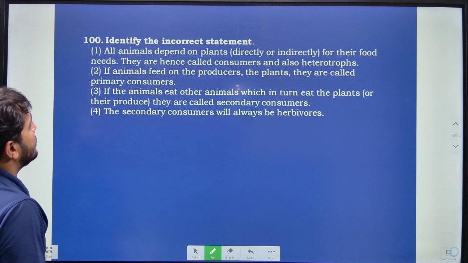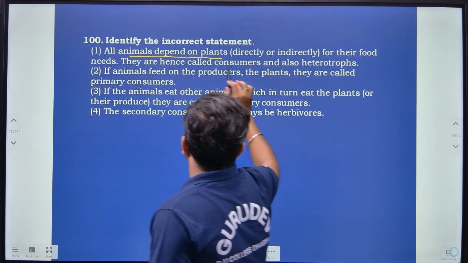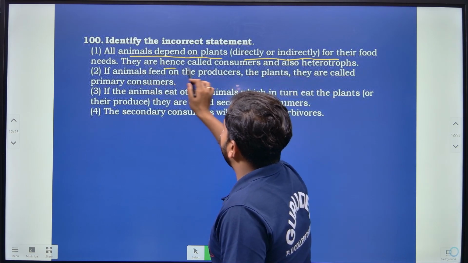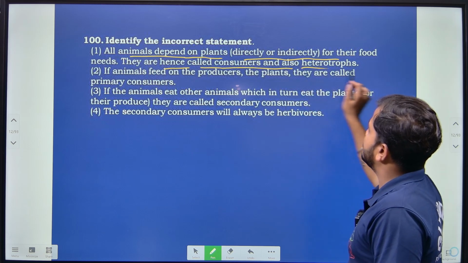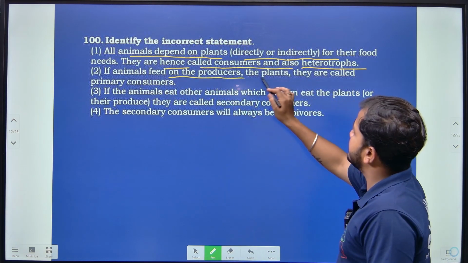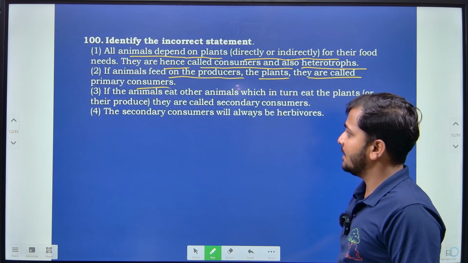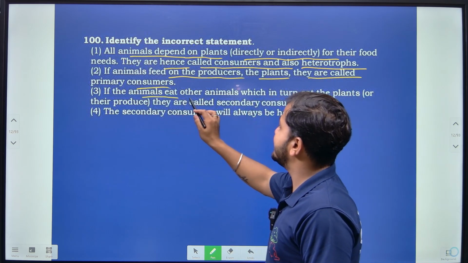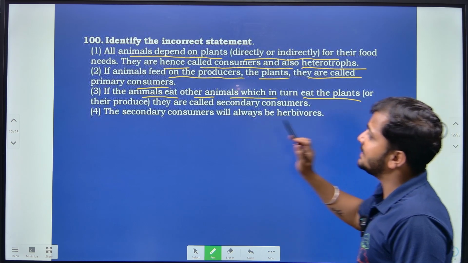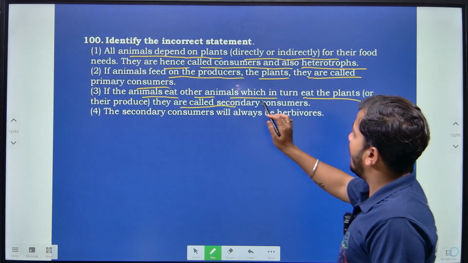Then identify the incorrect statement. Here, all animals depend on plants, directly or indirectly, for their food needs. They are hence called consumers and also heterotrophs, right? Then if animals feed on the producers, the plants, they are called primary consumers. Then if the animals eat other animals which in turn eat the plants or their produce, they are called as what?